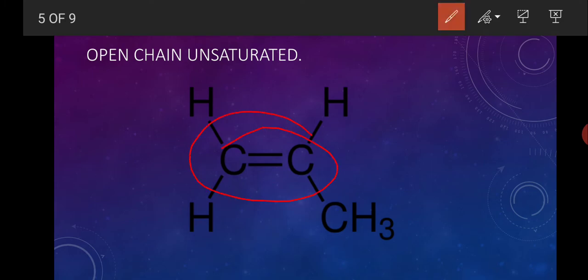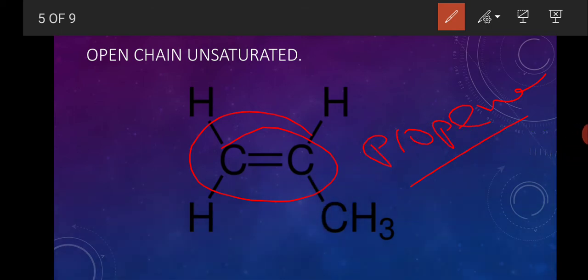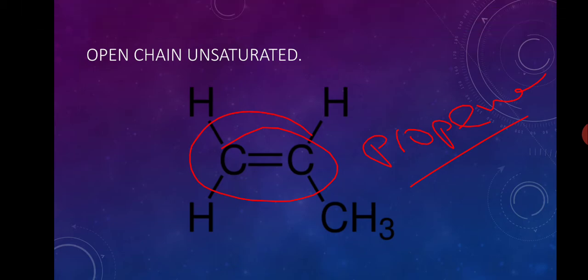If a carbon carbon double bond or triple bond is present, you see in here, this is propene. In propene, you can see there is a carbon carbon double bond present. So the presence of a double bond or triple bond makes the compound unsaturated. Actually, the unsaturated compounds are more reactive than the saturated compounds, as the double bond or triple bond is less stable, and they are called unsaturated as they have the capacity of connecting more hydrogen atoms together. I think you could understand it.